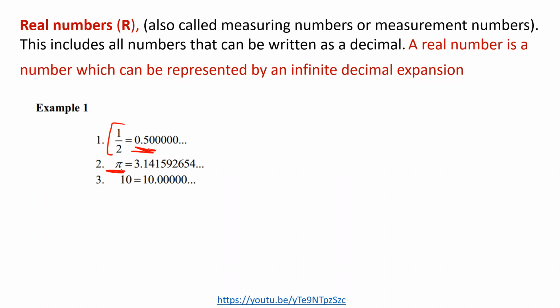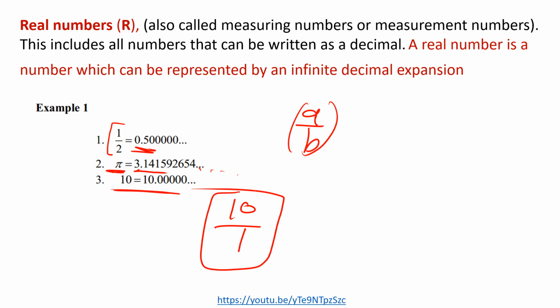And then we have another number, which is pi. It is practically impossible to express pi in a fraction form. So pi is a number that keeps on going this side. And it's impossible for you to express pi in the form a over b or in a fraction form. And hence pi is what? Is an irrational number. So 10 is also a rational number because you can express 10 in a fraction form and it can be written as 10 over 1.